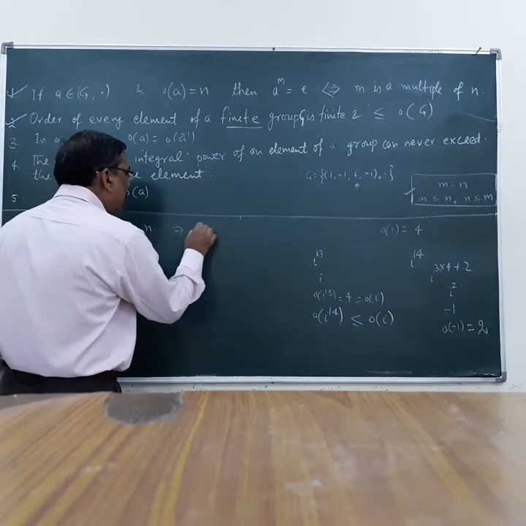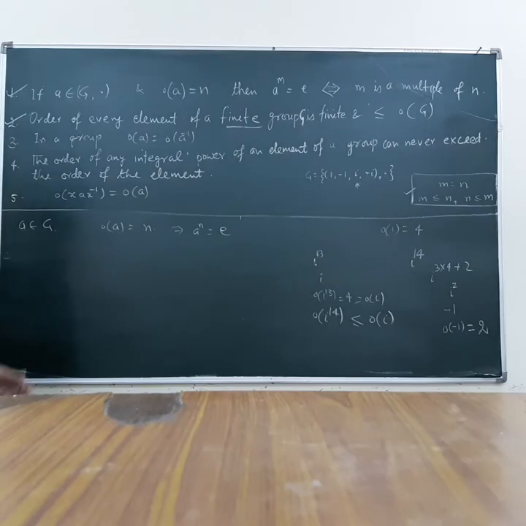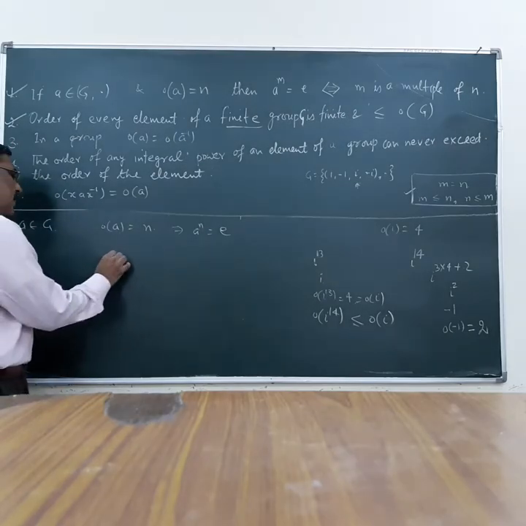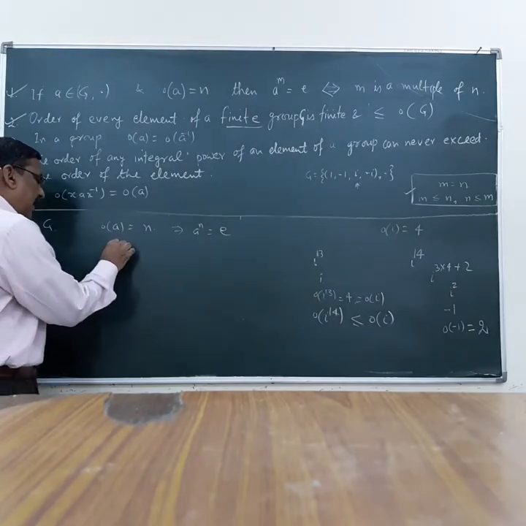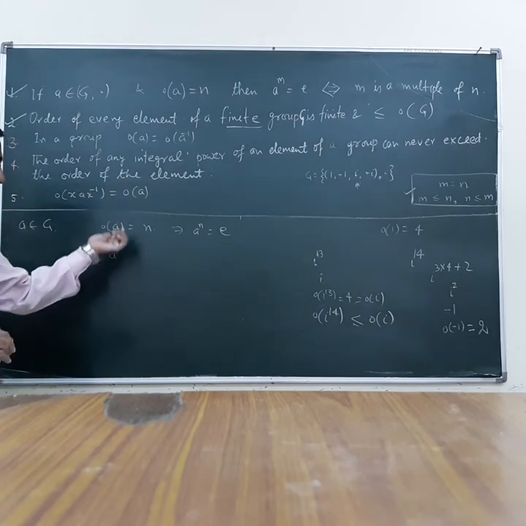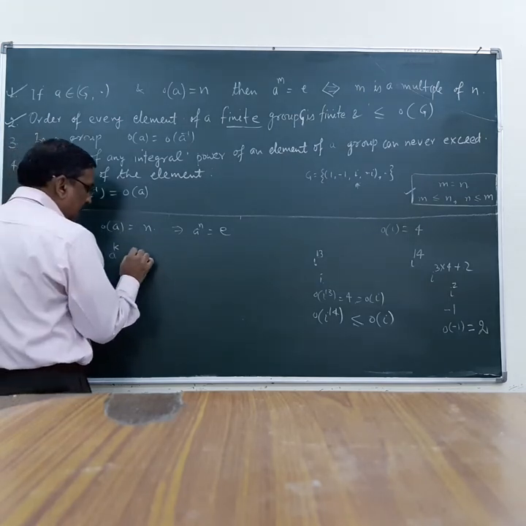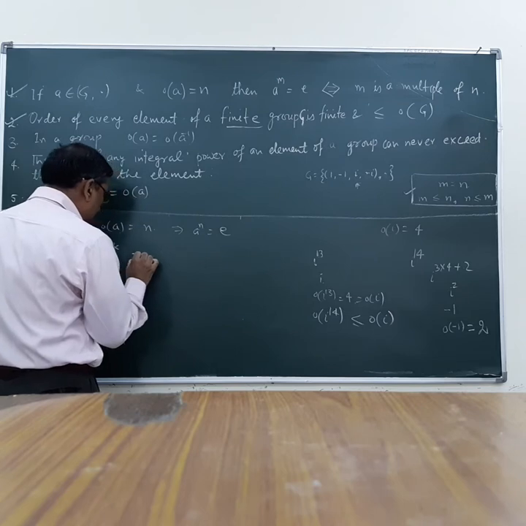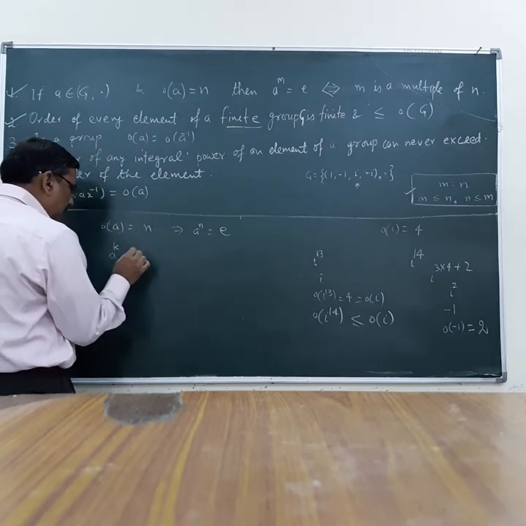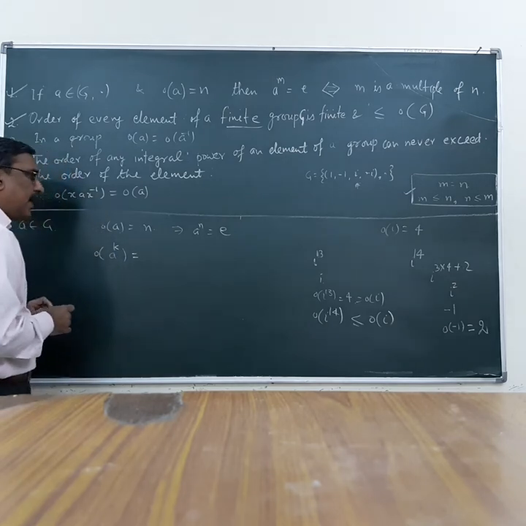This means A raised to the power n is equal to identity. Let us say A^k is the integral power of A. Now we want to find out the order of A^k.